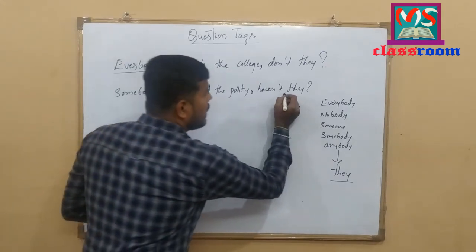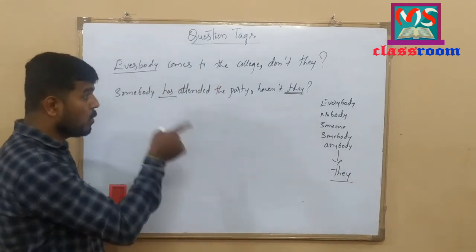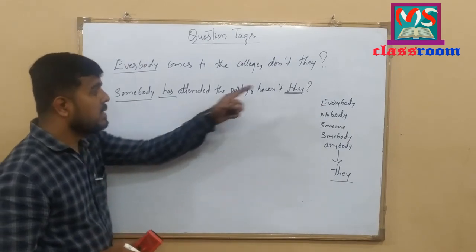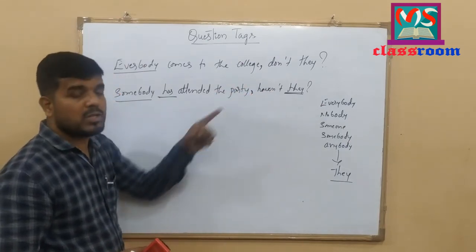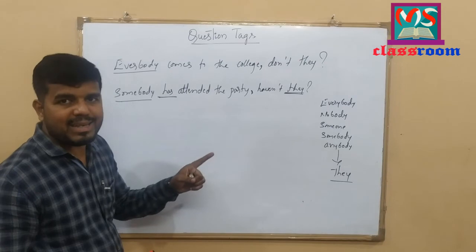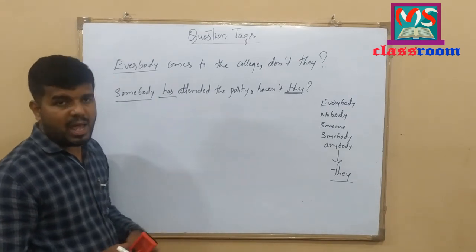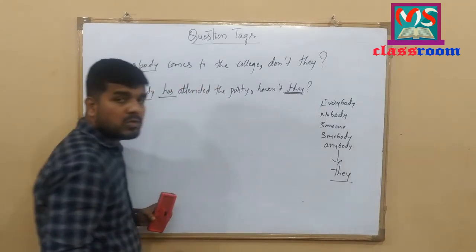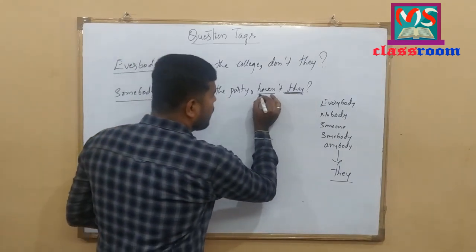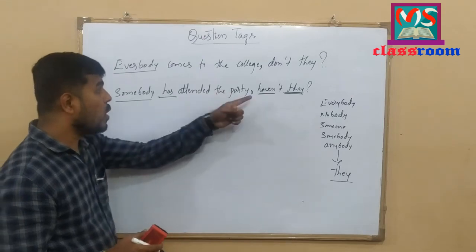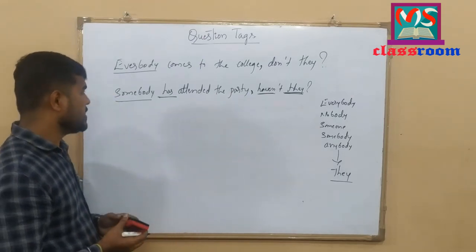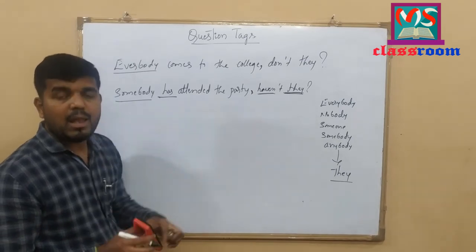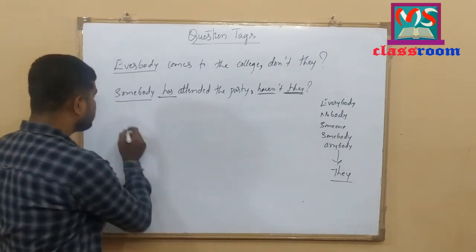Why? Because here the subject of the question is plural. Because somebody follows they as the subject while adding a question tag to the sentence. So here the subject of the question is plural. So I have used the plural form of the auxiliary to add the question tag at the end of the statement. Somebody has attended the party, haven't they? Let me write one more example.